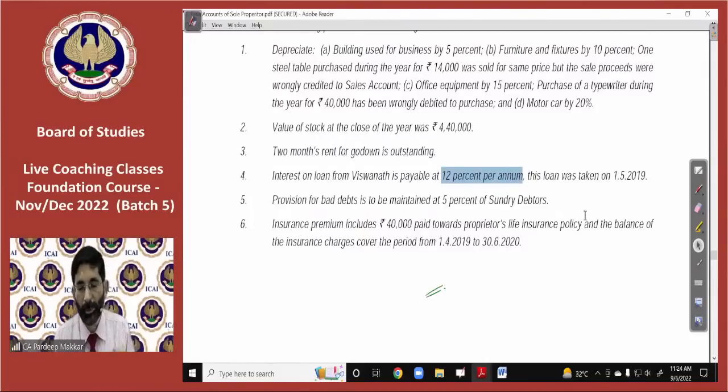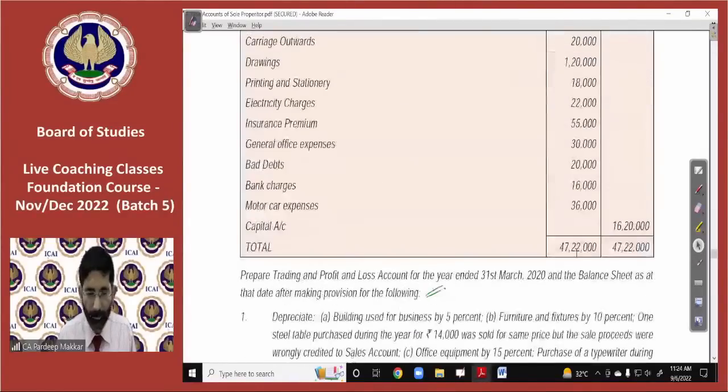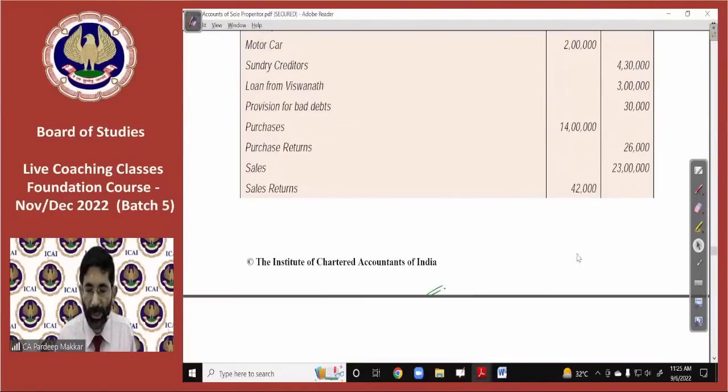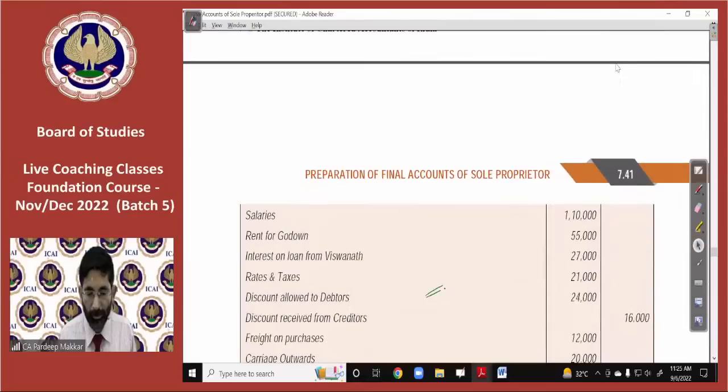You will have to check how much the interest on the loan amount should be. First of all, check the loan amount. The loan amount is 3 lakhs, and interest on loan given to you is 27,000.